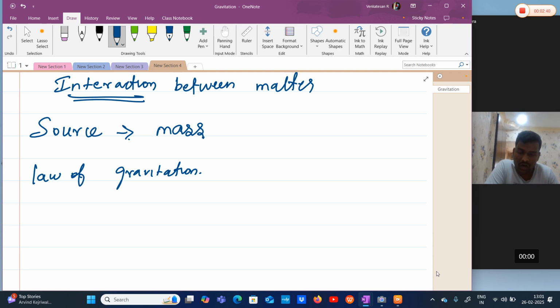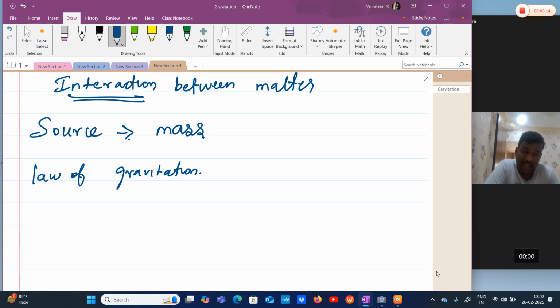As per Newton's law of gravitation, each body in the universe attracts every other body, which means there is a force of gravity between Earth and Moon, between Earth and human, and a force of attraction between two humans, and between a human and a water bottle.